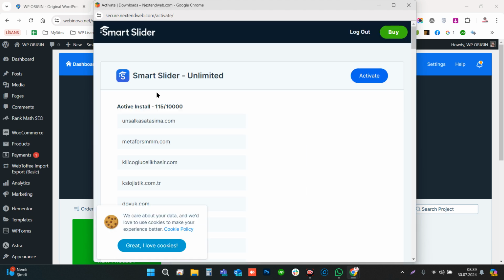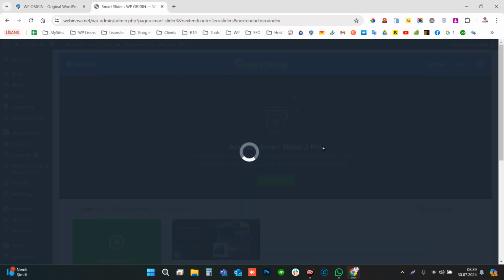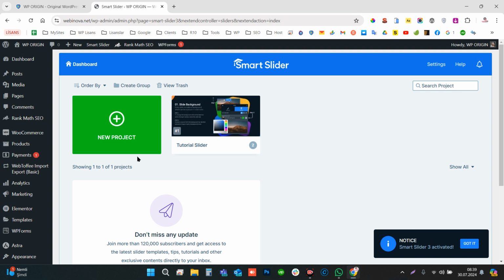After I log in, as you can see, my license level is unlimited and it's lifetime. I activated more than 100 on website before. Click the activate button to complete the process. That's it. All is done.